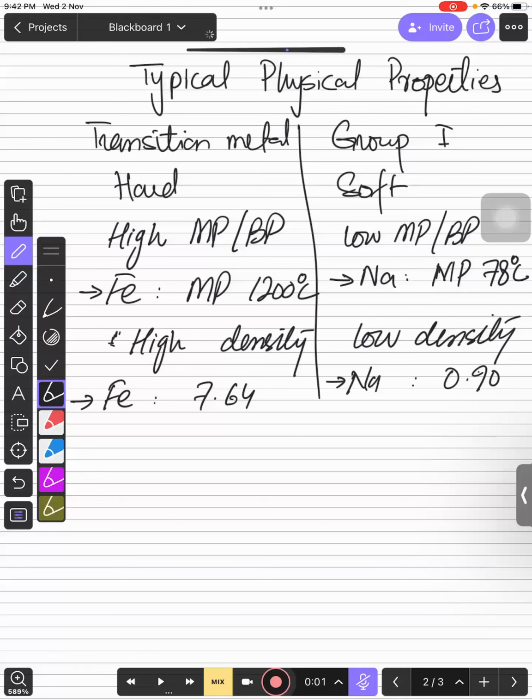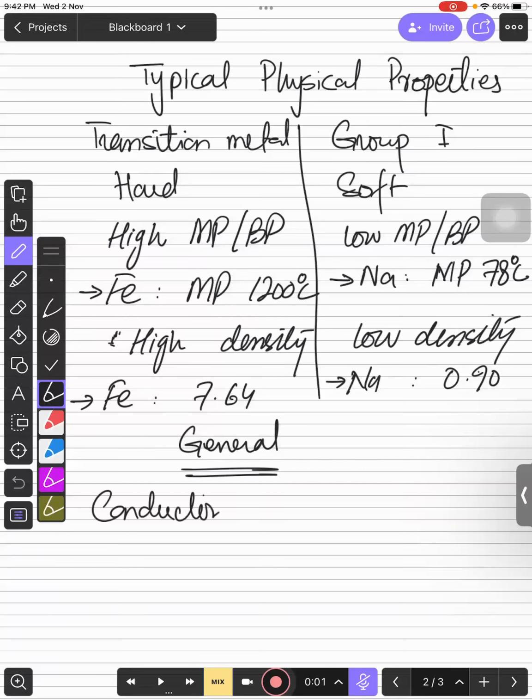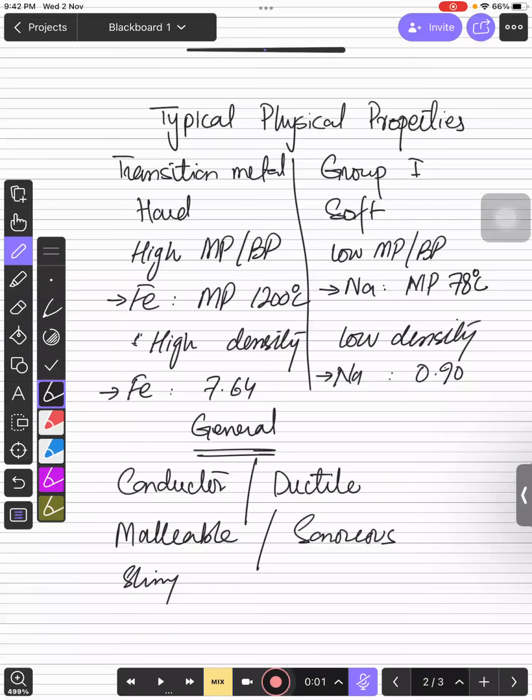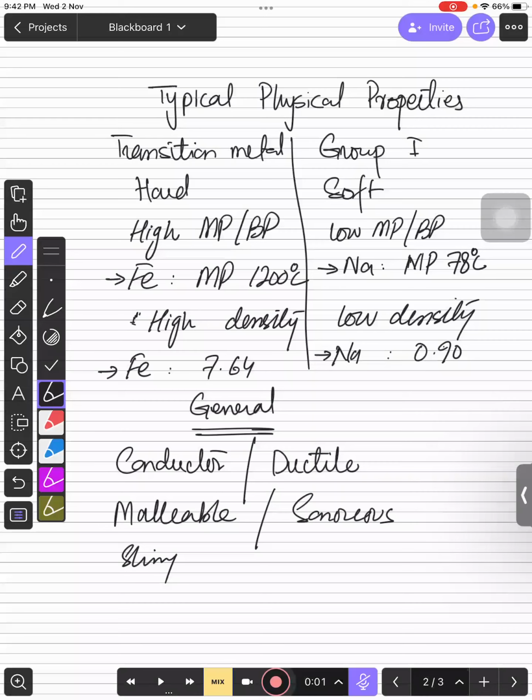And some general physical properties that you need to keep remember. General physical properties में आपके पास conductivity आ जाती है. They both are conductors, right? They both are ductile. They can be converted into thin wires and sheets. They both are malleable. They can change their shape by hammering them or applying force on them. They both are sonorous. They produce a special sound when we hit them, right? And they both are shiny as well. So these are physical properties that you need to keep remember, and you need to make a difference between these two, right बच्चों?